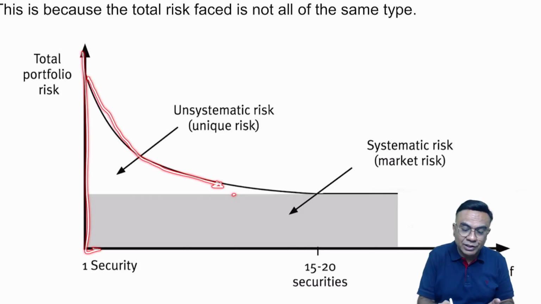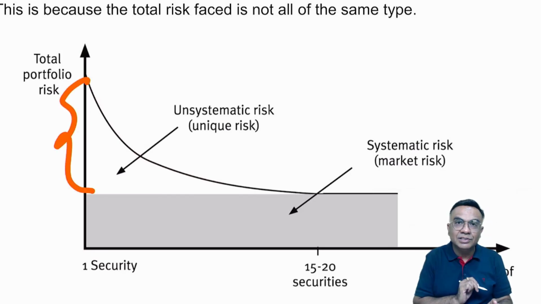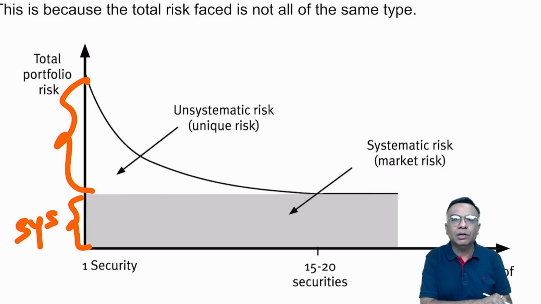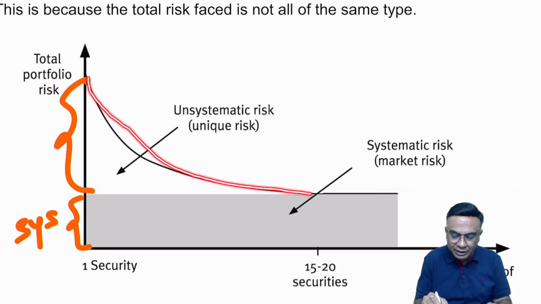By diversification, what you have done, you have eliminated the unsystematic risk. But what about the systematic risk? This is systematic risk. You cannot avoid it, right? So it is very clear, the risk can be reduced, but you cannot avoid systematic risk.